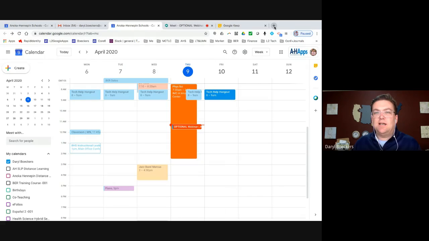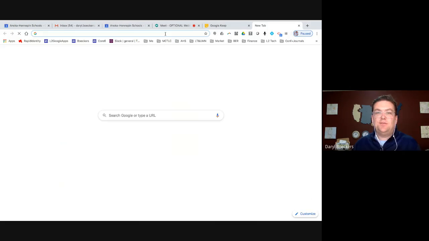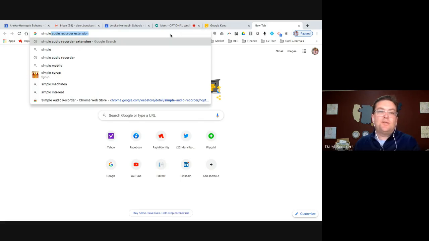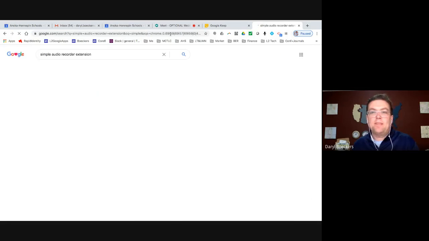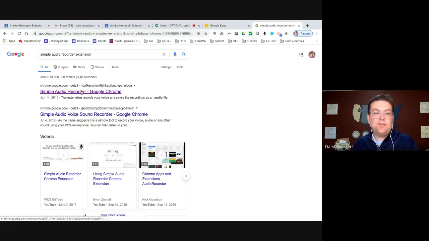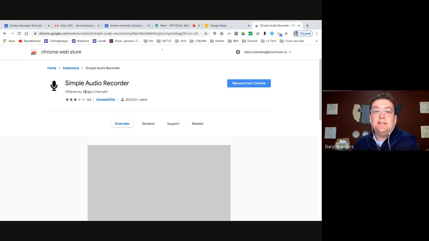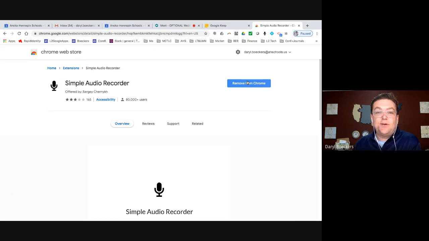One of those that I will show how you add an extension. Extensions live, by the way, in the upper right of Chrome. And I'm going to just simply Google Simple Audio Recorder extension. And when I do that, this is going to bring you to that link that's linked in the calendar invite. If I were to not already have this extension added into Chrome, it would say here, add to Chrome. And if I already have it installed, which I do, it's going to tell me to click this to remove from Chrome.